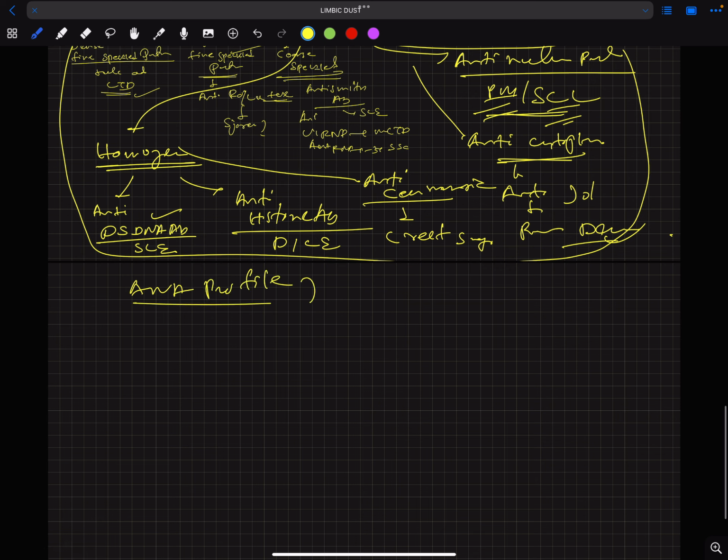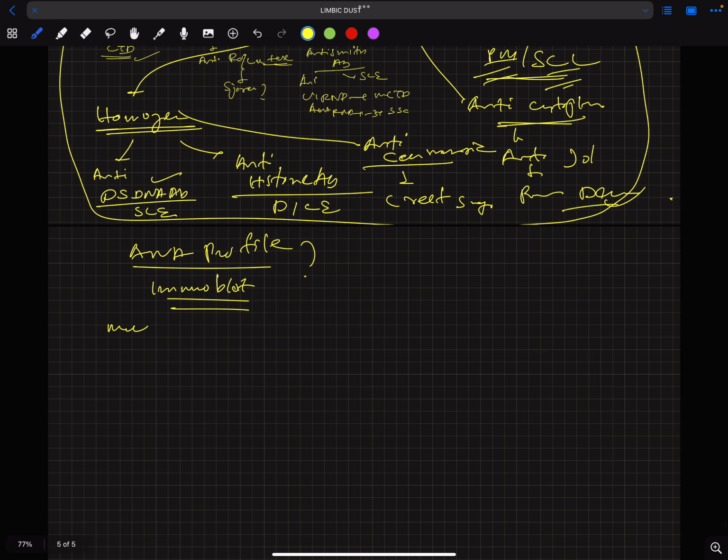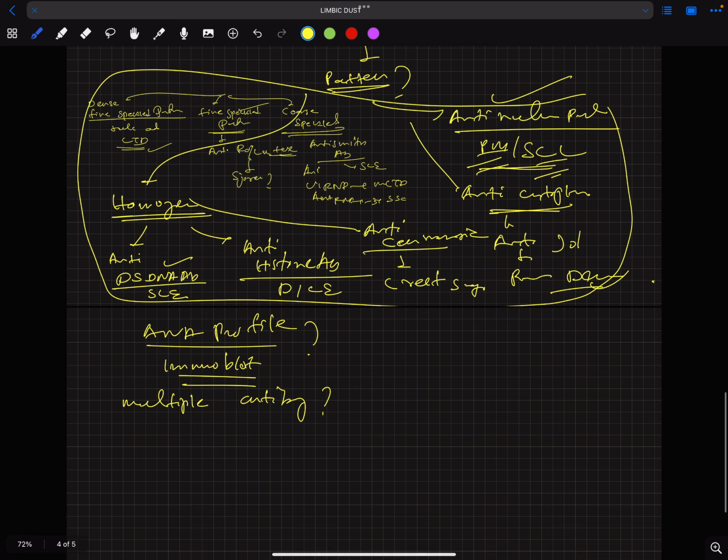We'll look for the antibody and match with this. This is done by immunoblot technology, and we'll analyze multiple antibodies, and now we'll know which kind of cell is there.